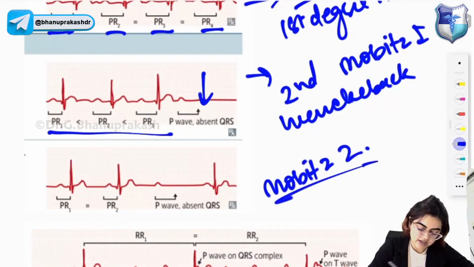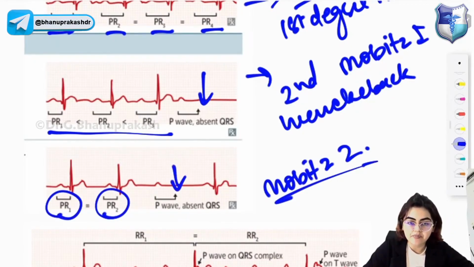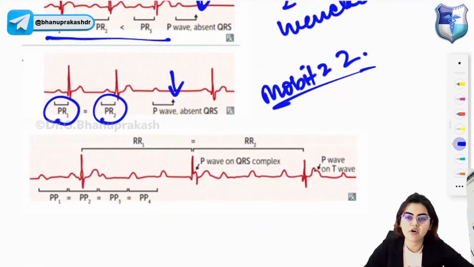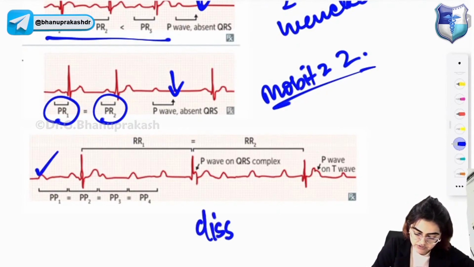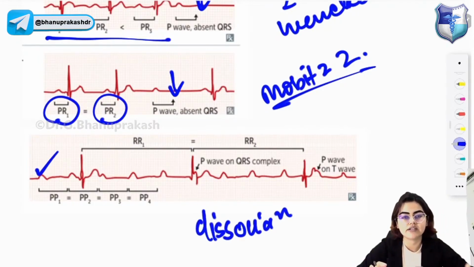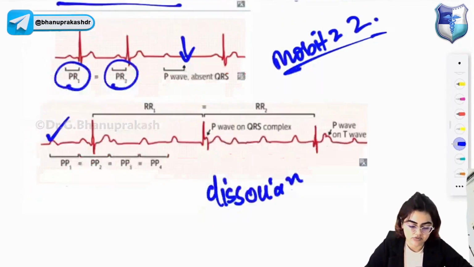How will you identify Mobitz 2? The PR intervals are equal and then characterized by a dropped beat, a drop beat not preceded by change in PR interval, and this can progress to third degree heart block. In third degree heart block, the P waves and QRS complexes are dissociated. You can see the P waves coming separately and the QRS complexes separately. The atria and the ventricles are beating independently. That is third degree heart block.